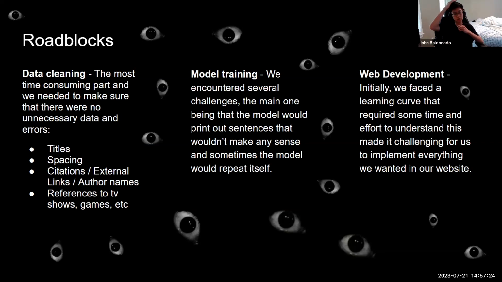We encountered several challenges, the main one being that the model would print out sentences that wouldn't make sense, and sometimes it would repeat itself over and over again. One problem that I faced was it made a reference to Pokemon, and also made a reference to a Pokemon move. And the last problem was the web development. Initially we faced a learning curve that required some time and effort to understand HTML and how to use it. Once we did that, we were able to implement everything that we wanted into our website.